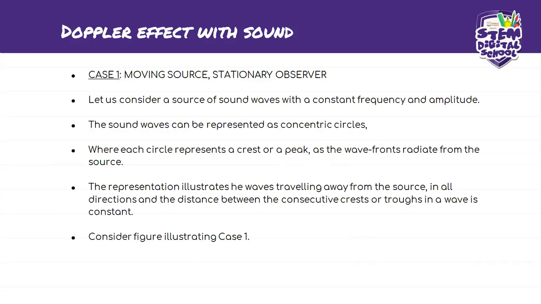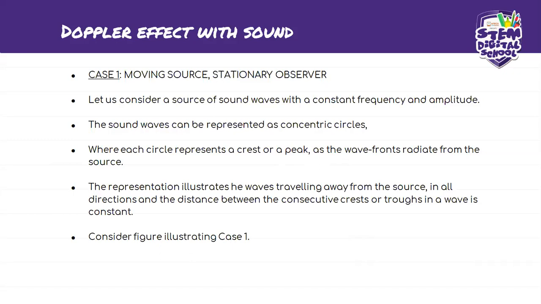Okay, so the sound waves can be represented as concentric circles. And what does it mean? It means that each circle represents a crest or peak as the wave front radiates from the source. As a car comes with the music playing, there are all these circles that represent a different waveform or a different peak that the wave is making.